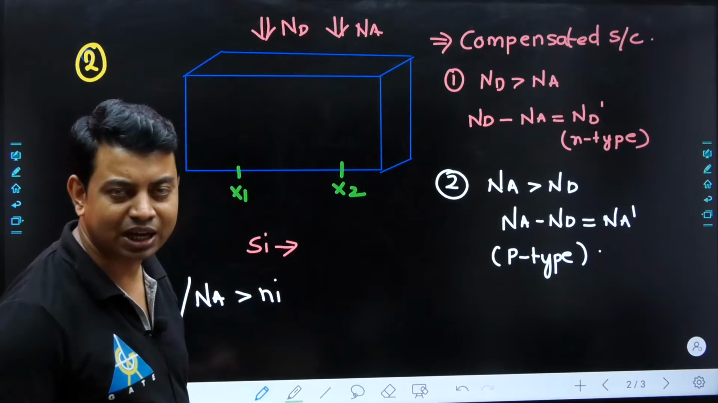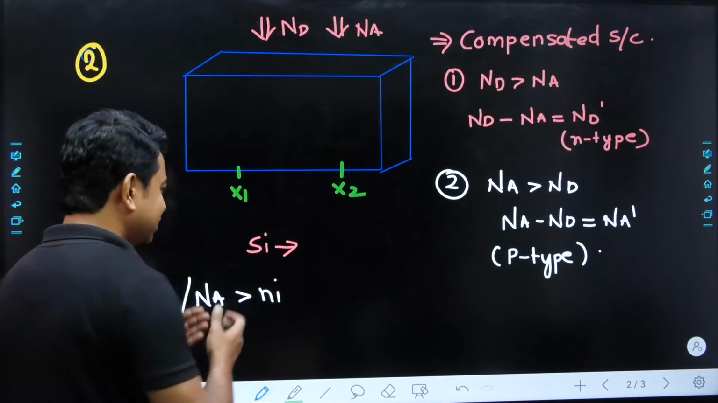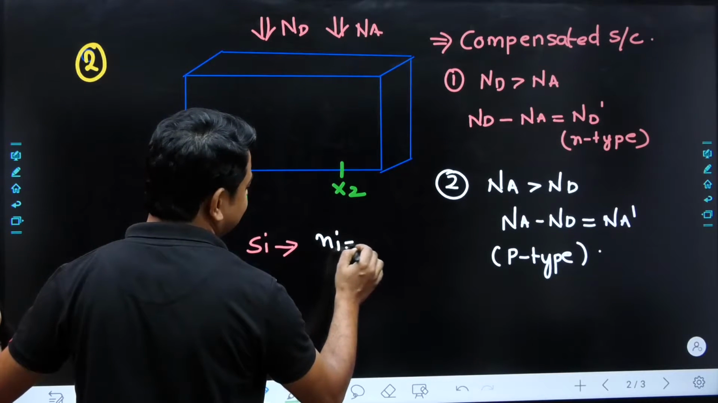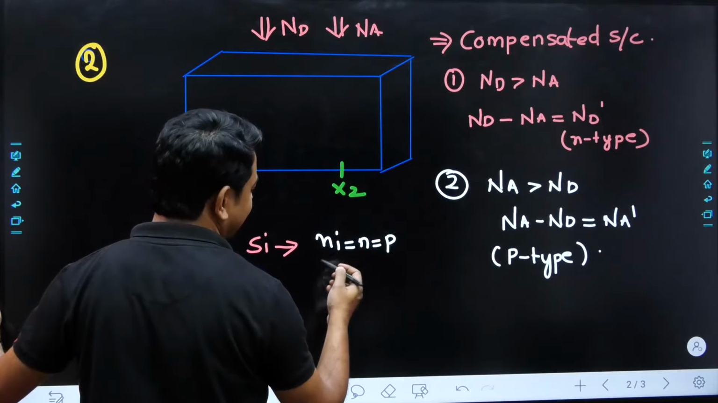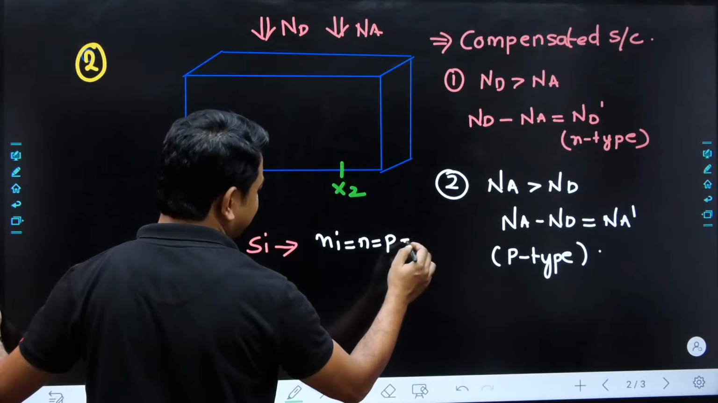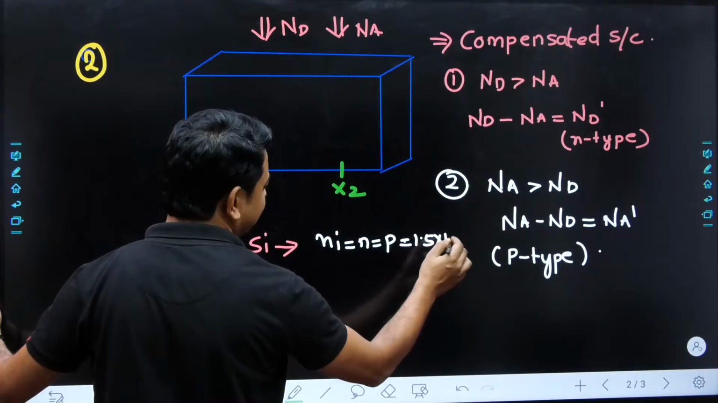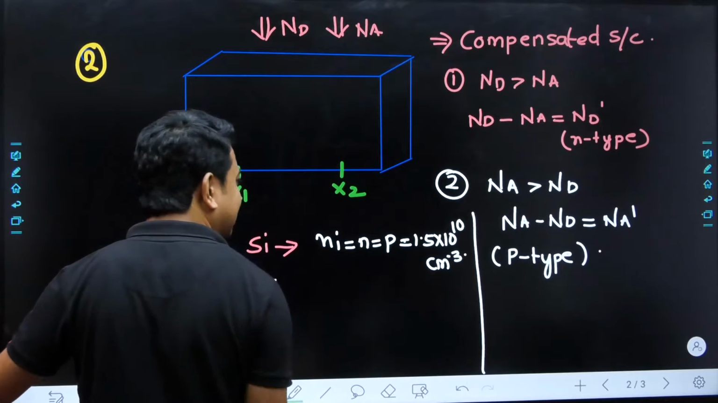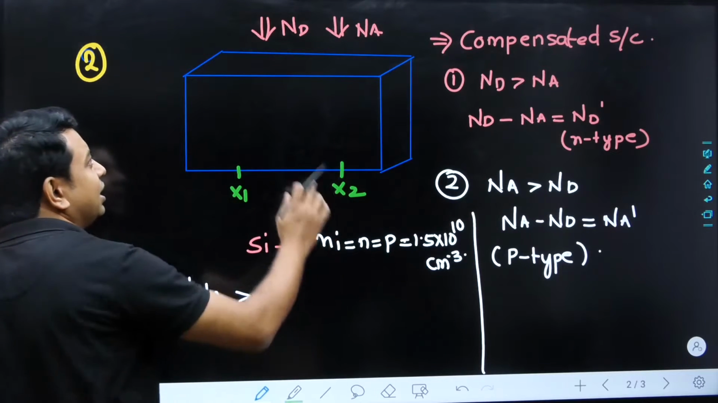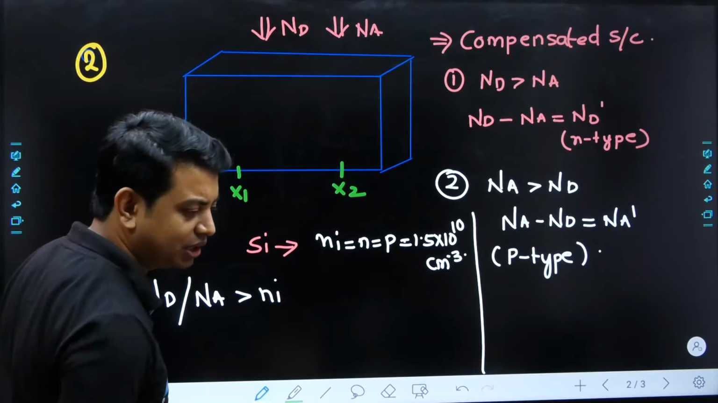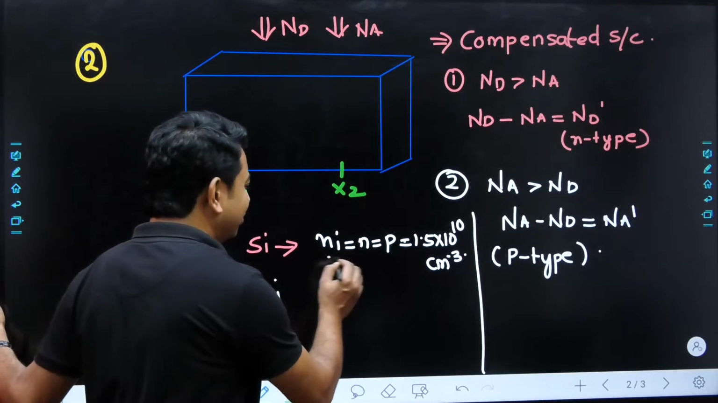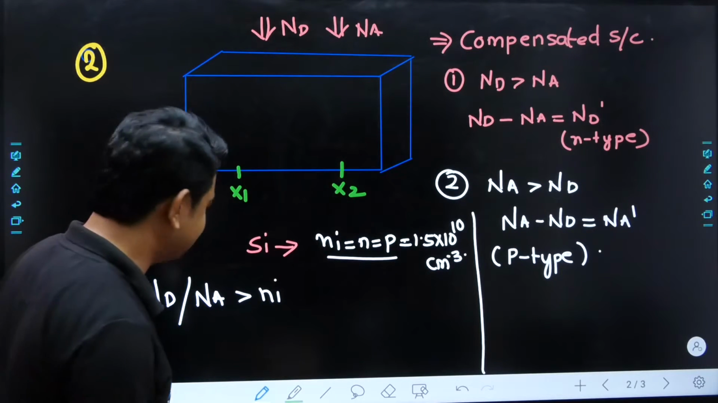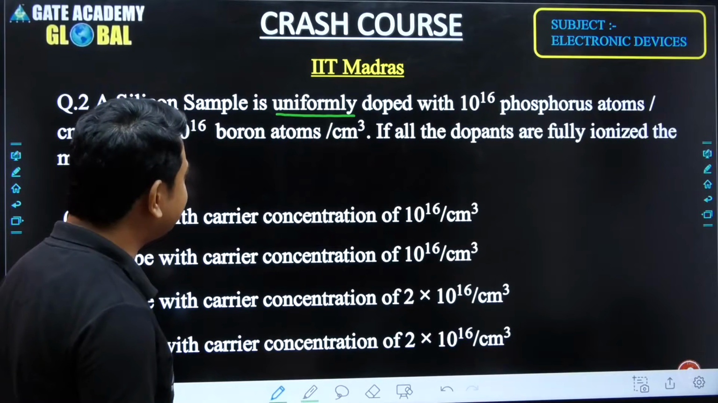So we have to think in that way. It is silicon, and silicon has the intrinsic concentration at 300 Kelvin, that is Ni equal to N equal to P, that is 1.5 into 10 to the power 10 per centimeter cube. We just have to think whether we have doped with Nd or Na, if it is greater than this particular concentration, then we are going to ignore this concentration in the presence of the added doped concentration. So in that condition, we have to think about it.